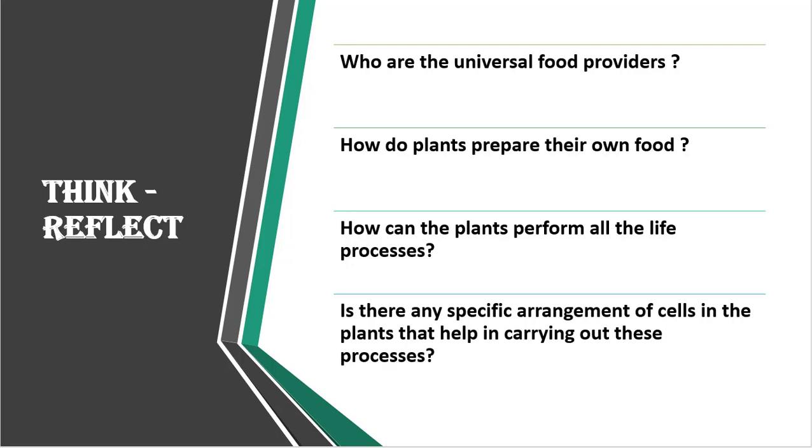Before going to that, please think and reflect. Who are the universal providers? That is, food providers. How do plants prepare their own food? How can the plants perform all the life processes? Is there any specific arrangement of cells in the plants that help in carrying out these processes?